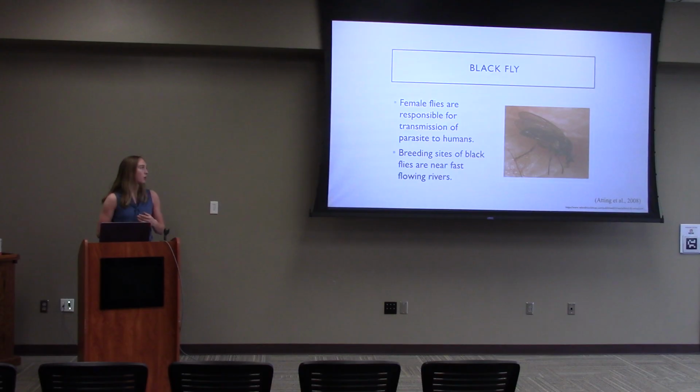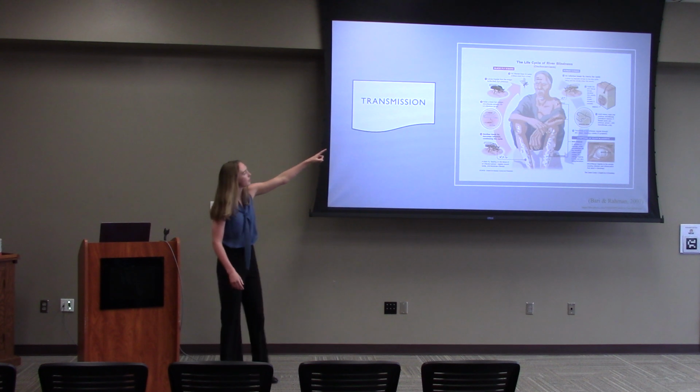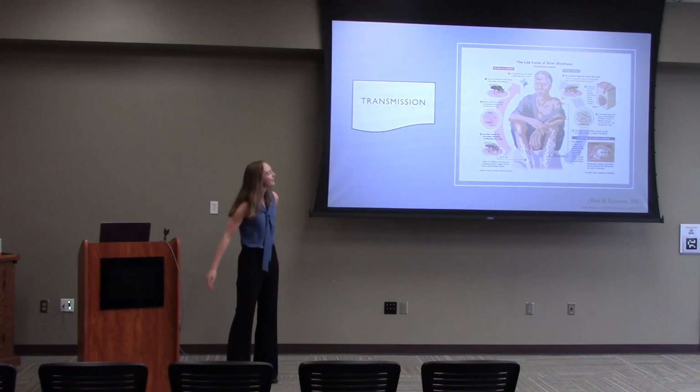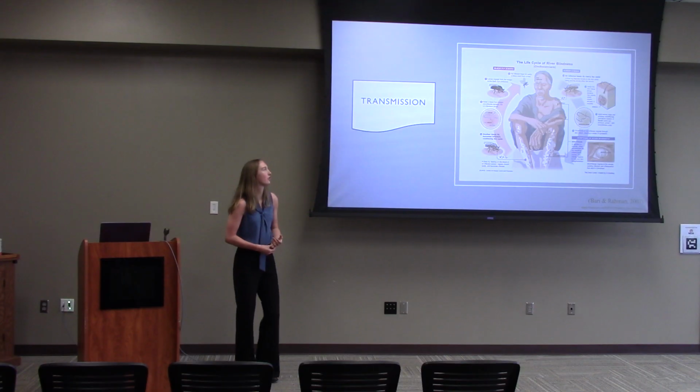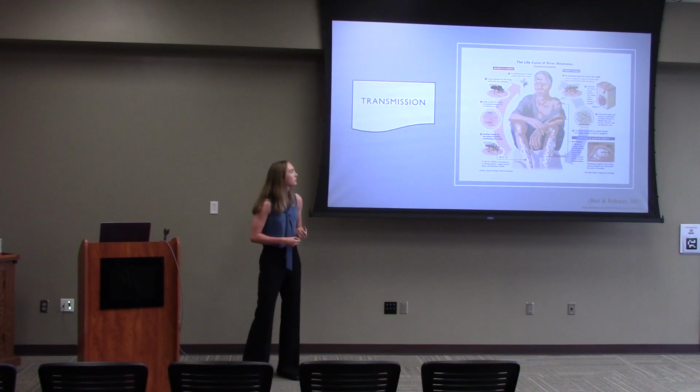And then breeding sites of black flies are along fast-flowing rivers on the vegetation there, and they can fly up to 15 kilometers from these breeding sites to the communities that are infected. So the actual transmission cycle starts up in that left corner, an infected black fly has larvae in it, and when it bites, it drops larvae into the human. This larvae then grows into adult worms, which can be found in those nodules that we saw earlier. Once in the nodules, the adult worms will reproduce and cause microfilaria, or the baby worms that I've been saying.